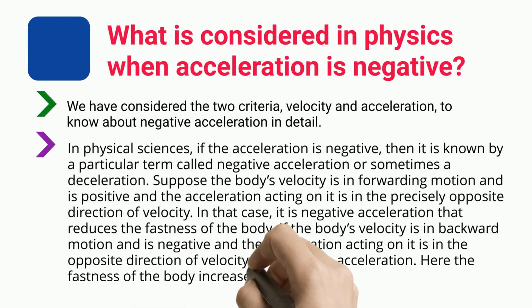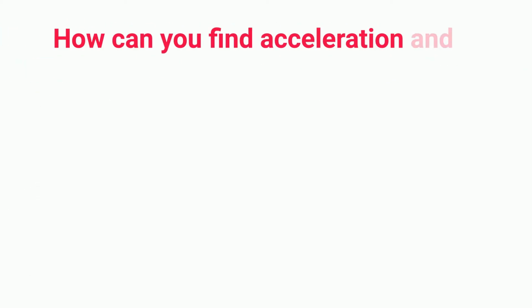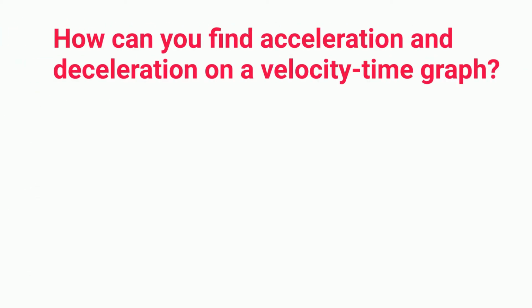If the body's velocity is in backward motion and is negative, and the acceleration acting on it is in the opposite direction of velocity, it is negative acceleration. Here the fastness of the body increases since the velocity is acting in the same direction. How can you find acceleration and deceleration on a velocity time graph?